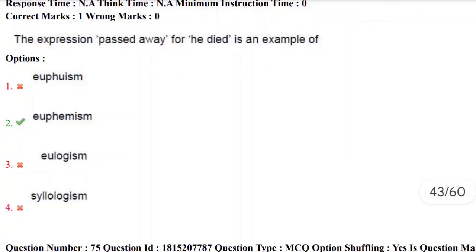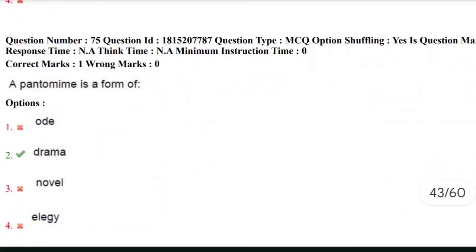The expression passed away for he died is an example of euphemism, eulogism, syllogism. It is not going to be syllogism, eulogism, or euphemism. It is euphemism. The second option is the correct answer. Passed away is nothing but euphemism, which is used for expressing he died. Let's move towards the next question.